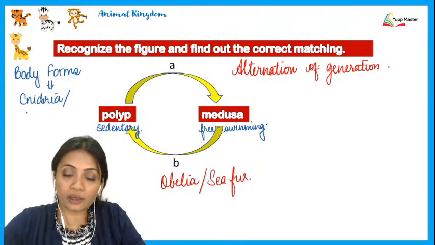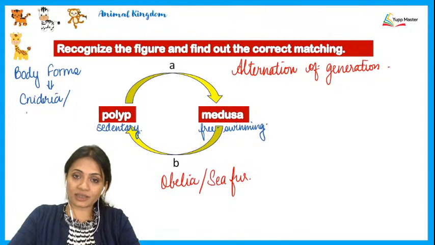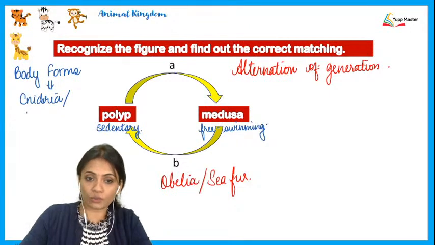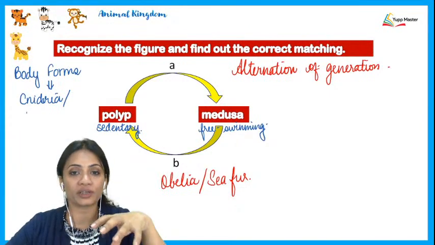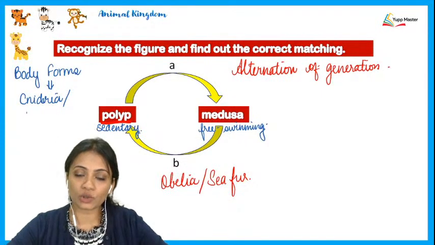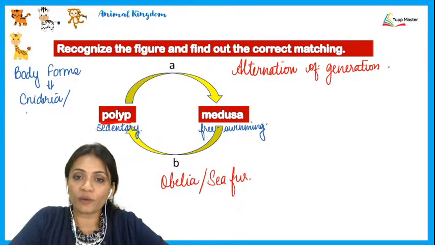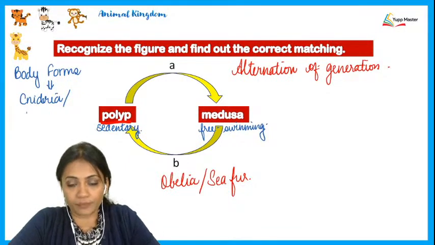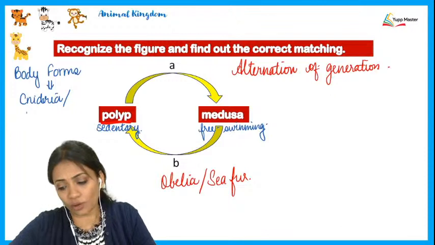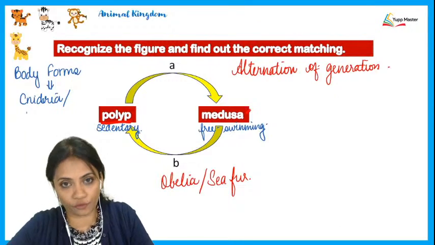So this is the manner in which the Obelia organism is going to reproduce, belonging to the phylum Cnidaria. This is seen as alternation of generation because we see that Obelia originally is in a polyp form, but when this Obelia is going to reproduce, this polyp form is not able to reproduce sexually. So this polyp form is going to be reproducing asexually in order to form an intermediate medusa form.